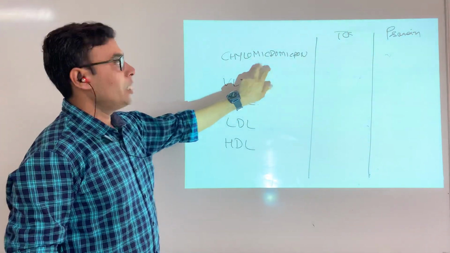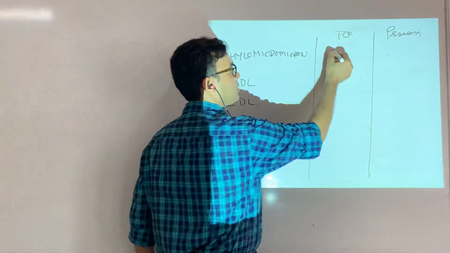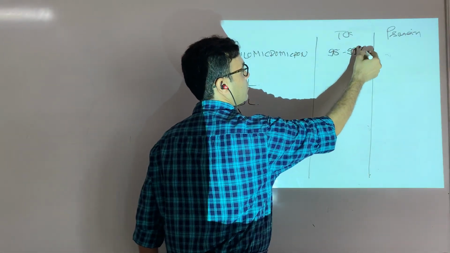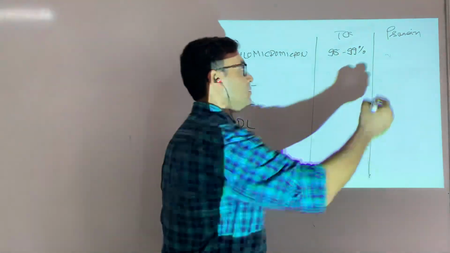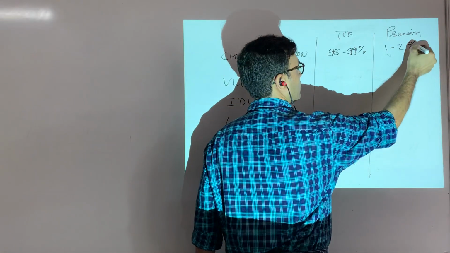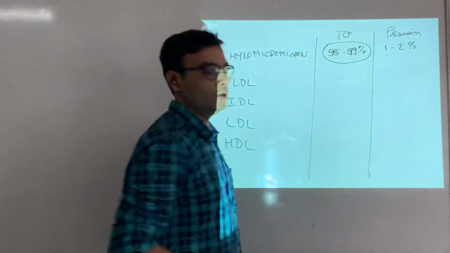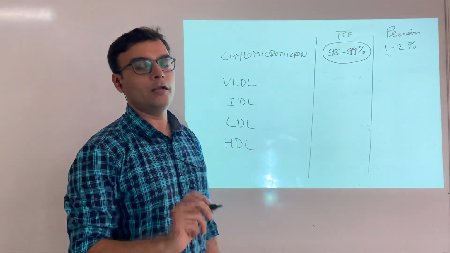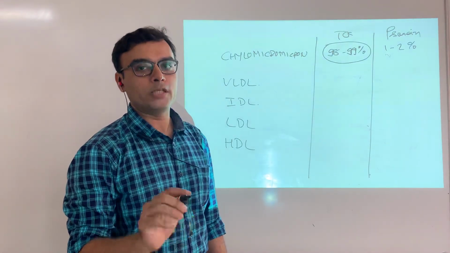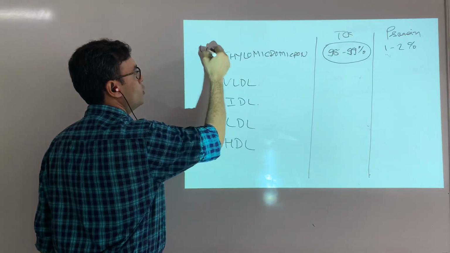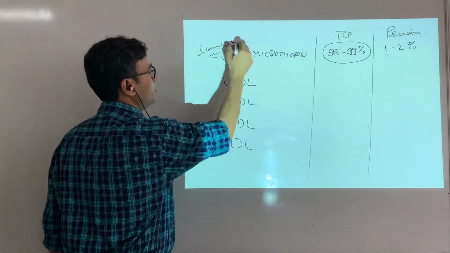In chylomicron, almost 98 to 99% is triglyceride, and protein is very little, maybe 1 to 2%. Triglyceride means fat, and fat has the lowest density. So chylomicron has the lowest density.